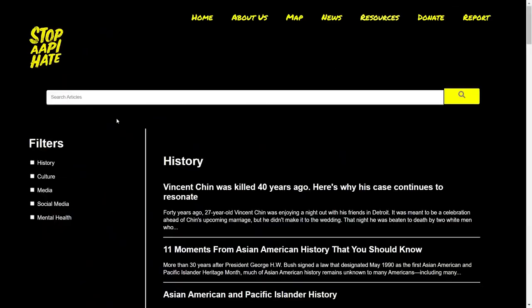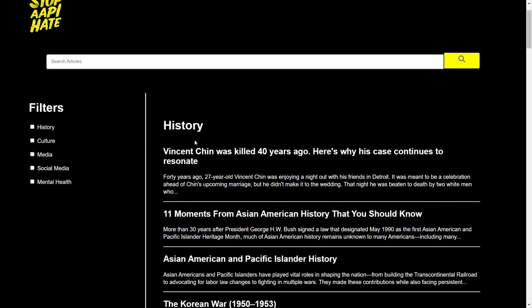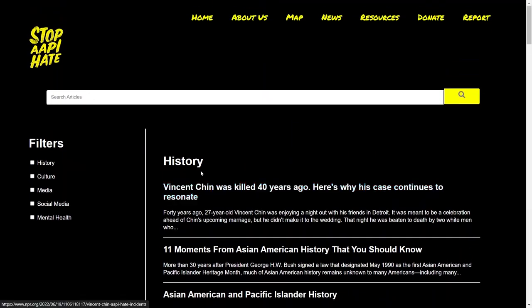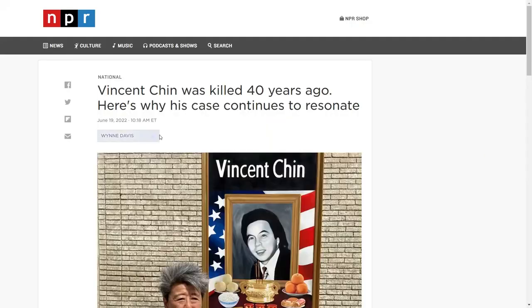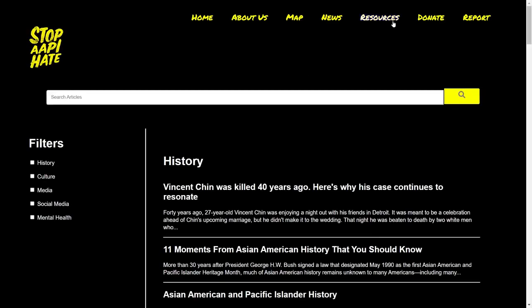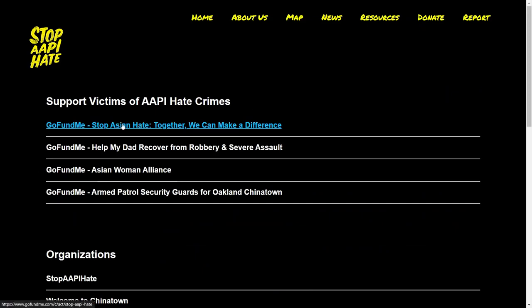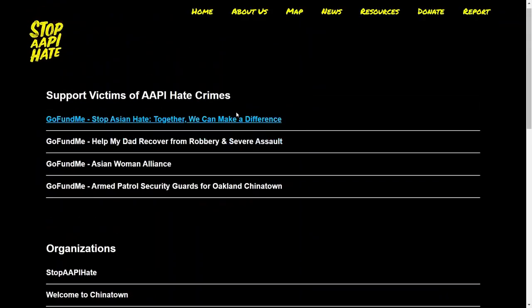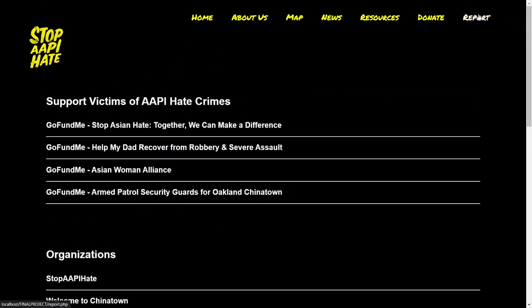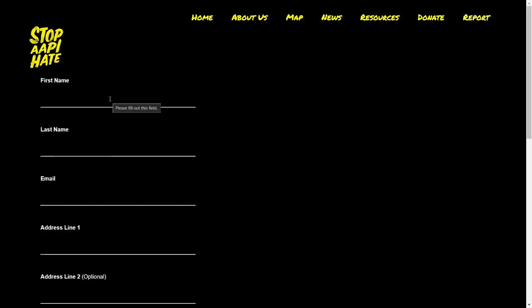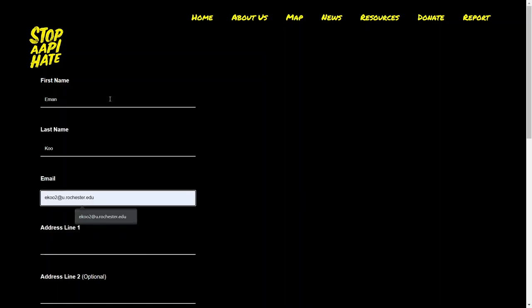Resources is similar with the search bar as well as the filters, which is future work that we hope to implement. And of course, all of these sites you can click in and be able to open exactly the site that is there. The donation link as well, you can click in and find all the different donations portals. And finally, the most important part is the report, where we can say, fill in our name, email, whatever you